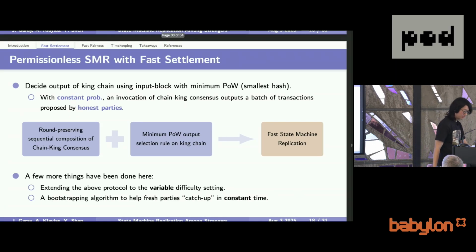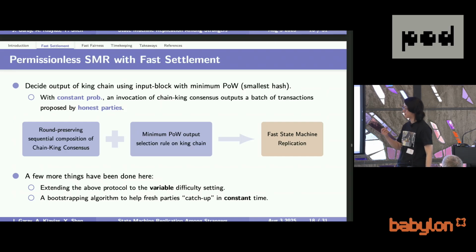So to make it truly permissionless, we need to do two more things, which we did in our paper. That is, the whole framework should be done in the variable difficulty setting. We did it. And also, because it is permissionless, new parties would like to join the protocol, and they have to catch up with the other honest parties, which is tricky in constant time. We did design a bootstrapping algorithm that lets parties catch up with others in constant time. So I'm not going to talk about the technical details, but this is a very high-level intuition on how this protocol works.